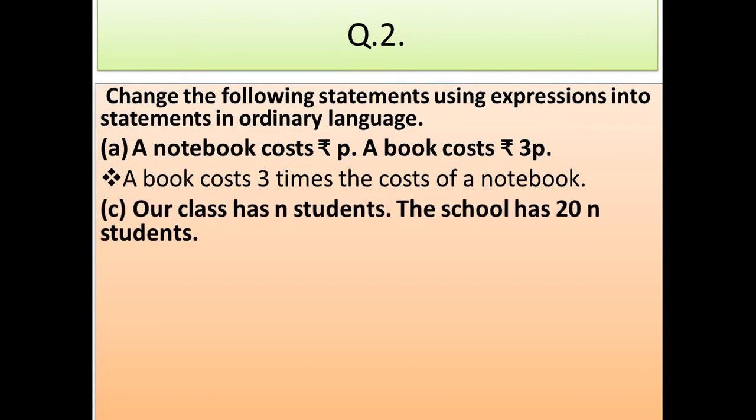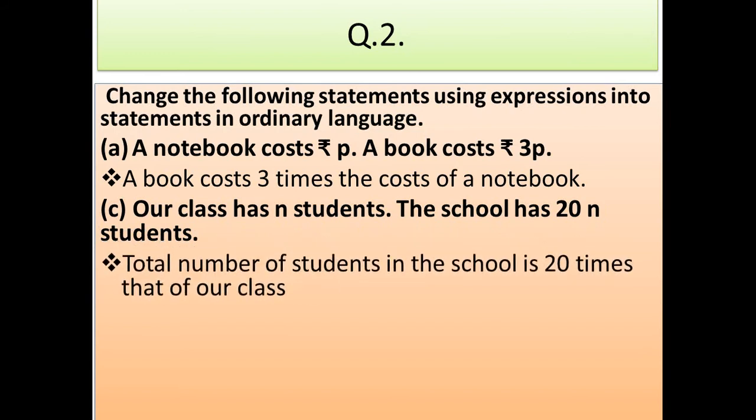I have done only the odd bits, students. Even bits you need to solve. Our class has n students. The school has 20n students. The statement in ordinary language will be: the total number of students in the school is 20 times that of our class.